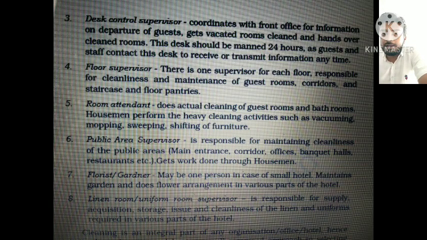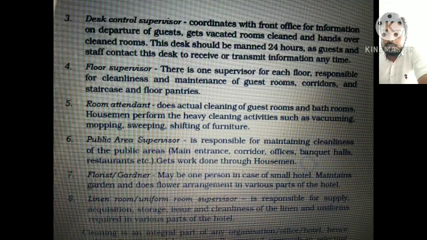So gardening and florist, they basically take care of the decoration of a particular organization, how it should look, where the gardening should be given, and if there is a lawn present in front of a hotel or any motel or resort, how it should be maintained. These are done by the florist or the gardener.